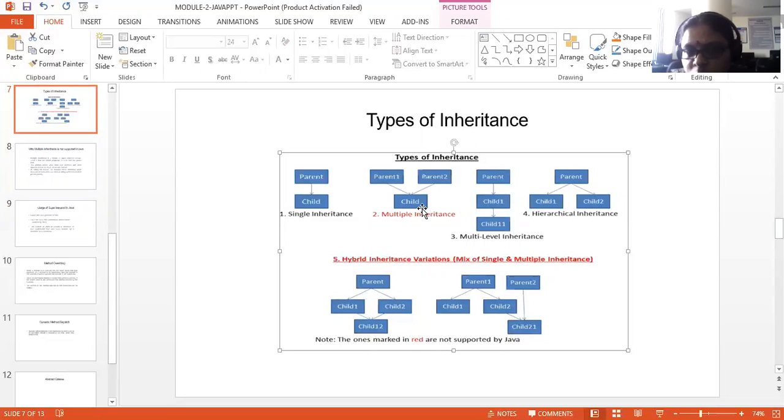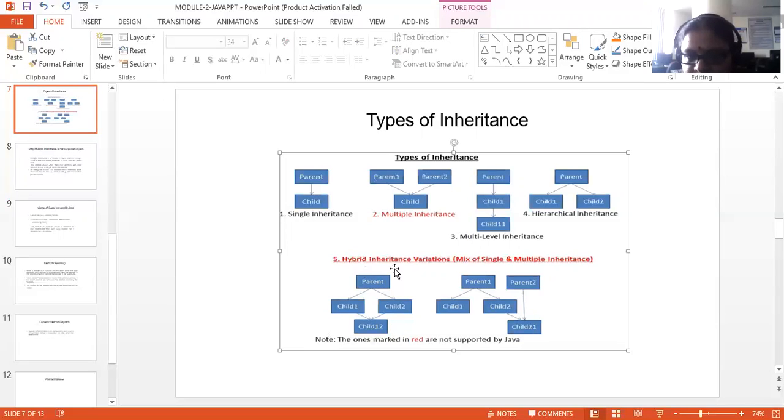C is an instance of the child class. Now, what is the method I said? The show method here and here, that is in parent1 and parent2. Now, when I am calling C dot show, which show should be called is the question here. Whether it is parent1 dot show or parent2 dot show. Which show should be called? So your compiler will be confused here, raising an error. So you will get a syntactical or compilation error whenever you try to do this kind of inheritance. The reason is this one.